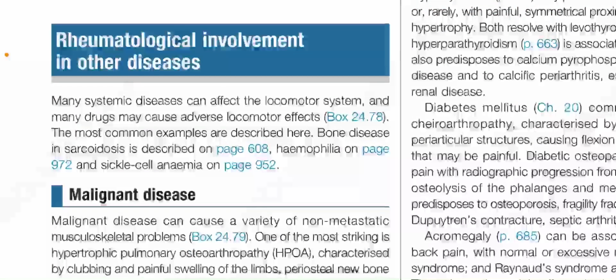Rheumatological involvement in other diseases. Many systemic diseases can affect the locomotor system, and many drugs may cause adverse locomotor effects. The most common examples are described here. Bone disease in sarcoidosis is described on page 608, hemophilia on page 972, and sickle cell anemia on page 952.